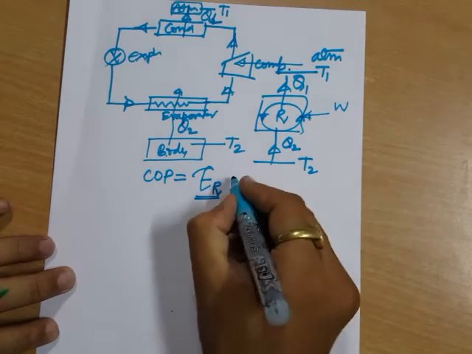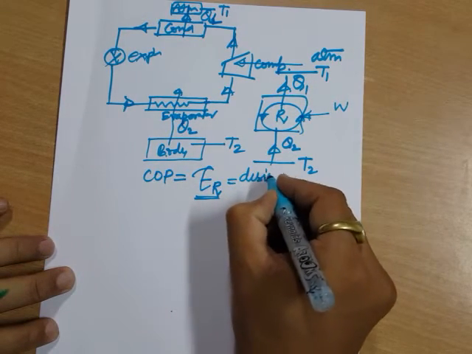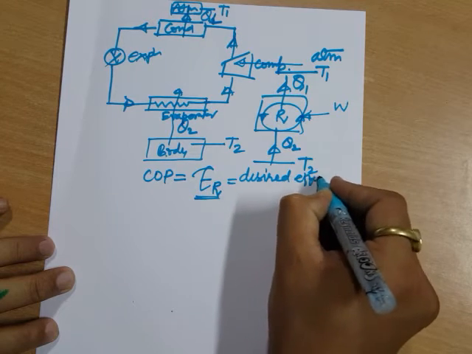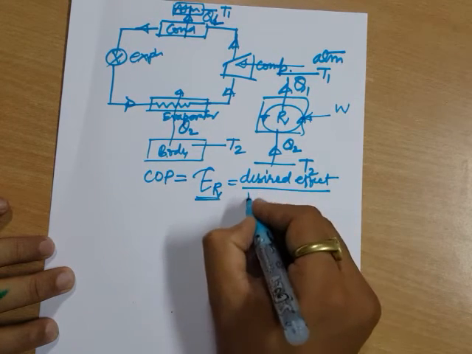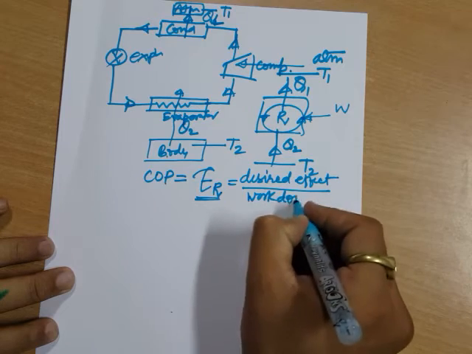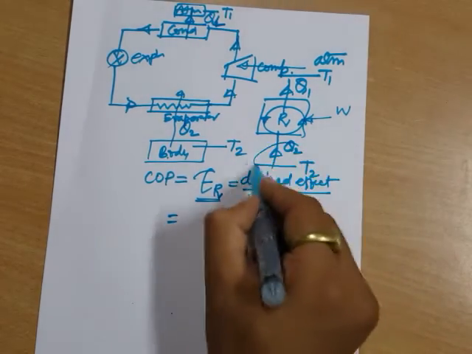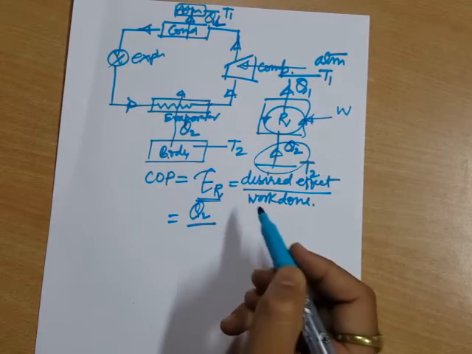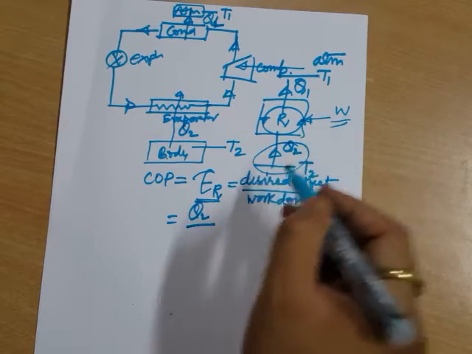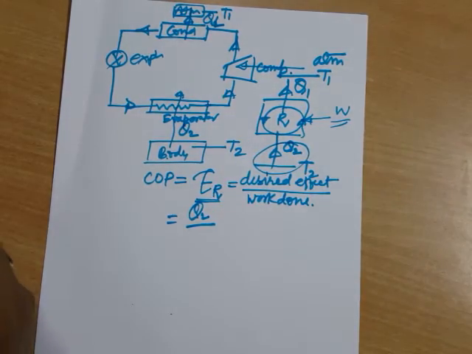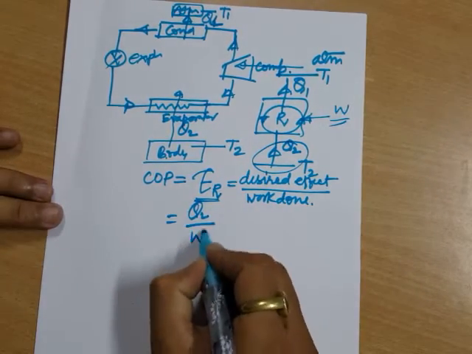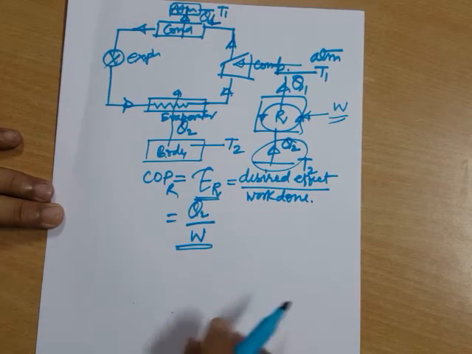How? Because COP is defined as desired effect upon work done. So if you are concerned with this refrigerator, what is your desired effect? Your desired effect is the output. What is the output? What is required? The thing which is required is to cool this space. So my desired effect is this. And what is the work done? Work done is basically the input which you have given to this device to perform this task. Hence, this is the COP of your refrigerator.